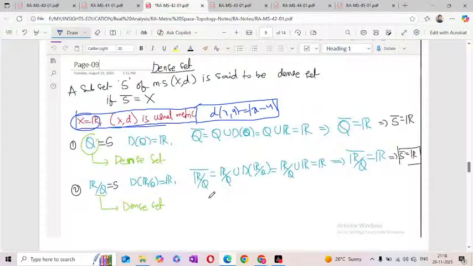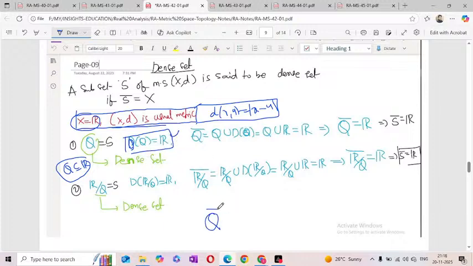Now I'm taking a subset A of X. Here the subset is the rational numbers, so the rational numbers are a subset of the real numbers. Now I'm collecting the limit points of Q, not interior points. The limit points of the rational numbers give the total real numbers, and this is the closure of Q. Closure of Q means the union of the rational numbers and the derived set of Q. Derived set means the set of all the limit points. So we call it the closure of Q.